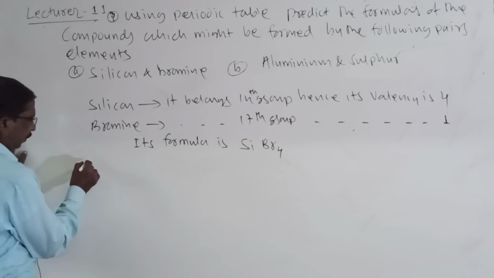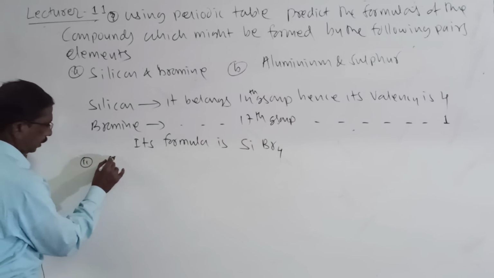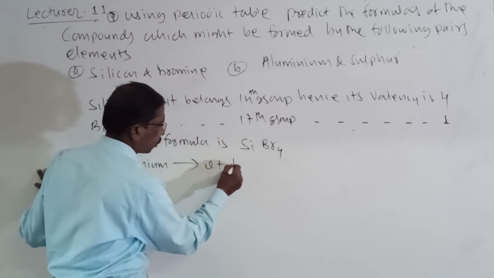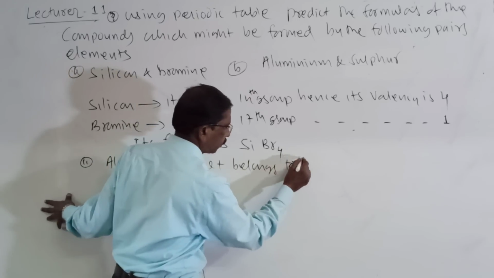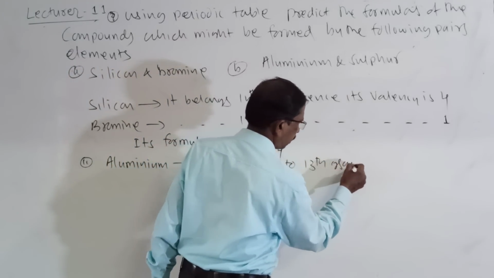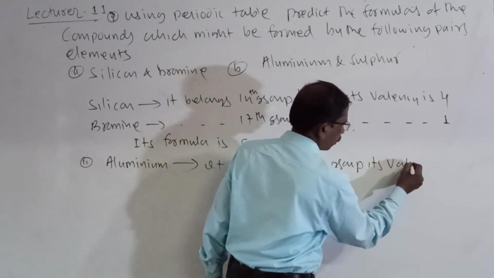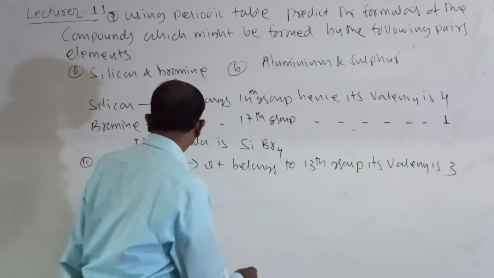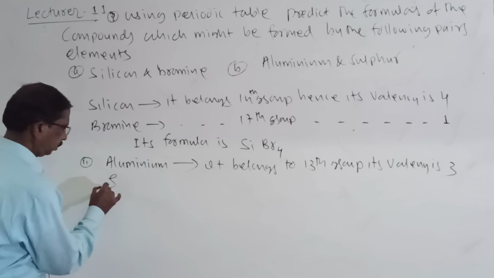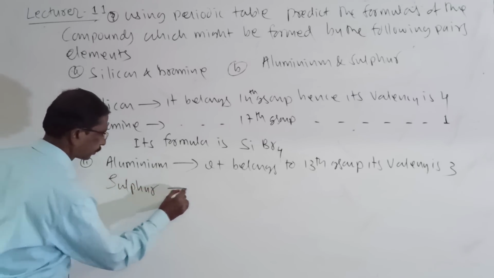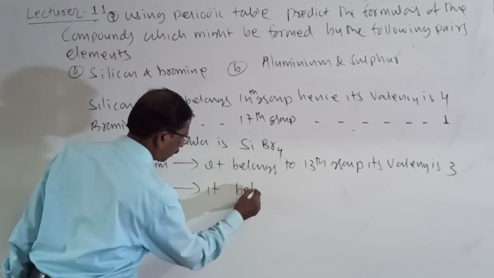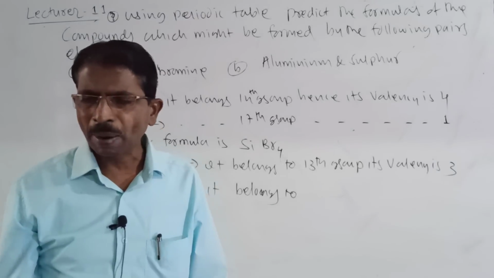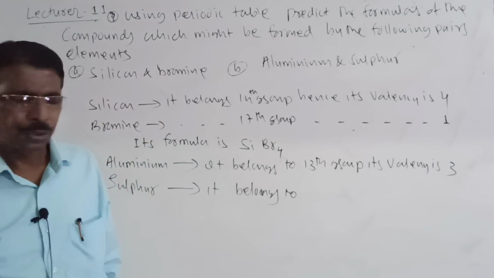And similarly, second one, aluminum. It belongs to the 13th group. Its valency is 3. And then sulfur belongs to the oxygen family, the 16th group.